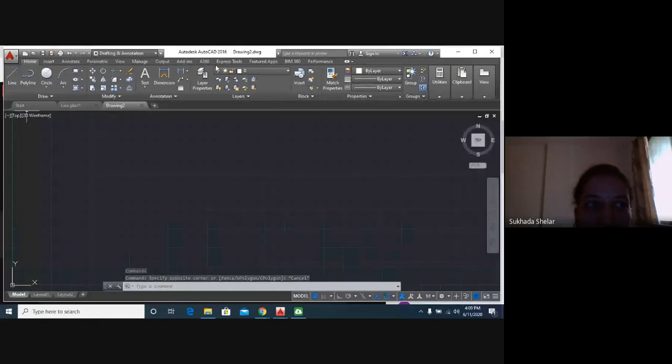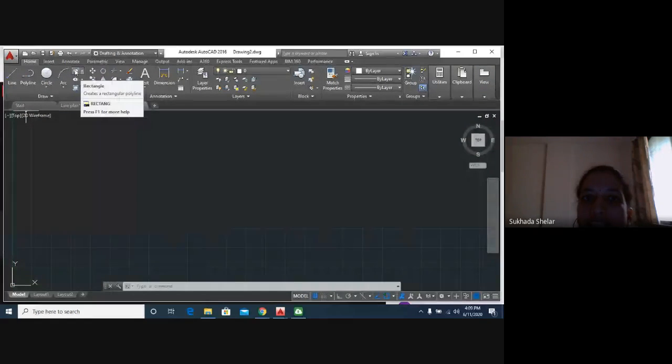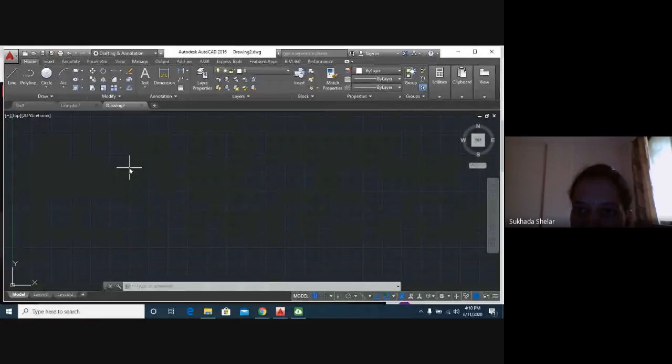So these are some of the commands. Shubham sir has already told you about the line command and the rectangle command. We are using the line command today for making a line plan, a line plan of a simple house, so that you will better understand. I have one line plan that I will show you after some time. These are the draw commands: line, polyline, circle, arc, rectangle, everything will be in the draw commands.